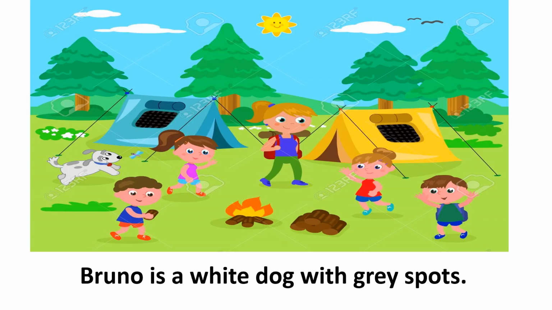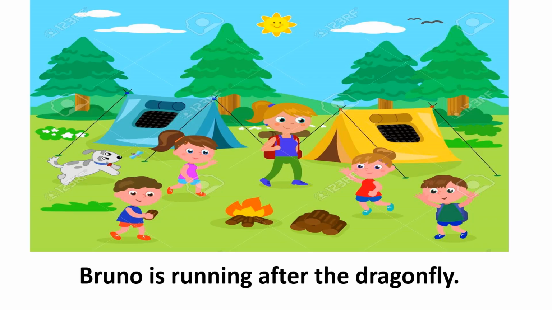You can also choose to write more about this dog by talking about the action that he's doing. If you look carefully, he seems to be running. So, what sentence can we write for that? Here we can see that Bruno is running.